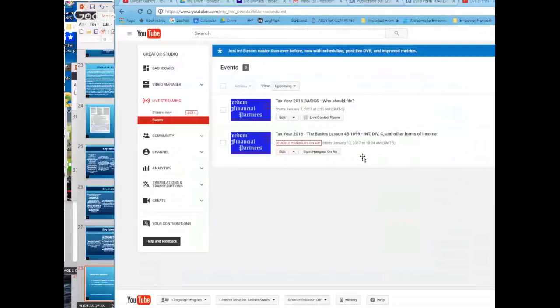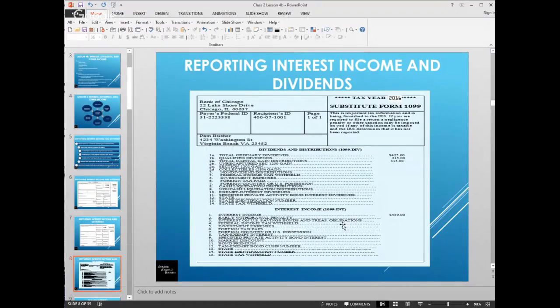Also, you may see one where that particular institution will say 1099 DIV and there's nothing listed here, and then 1099 INT and there is something listed here. That simply means that their form is the same.